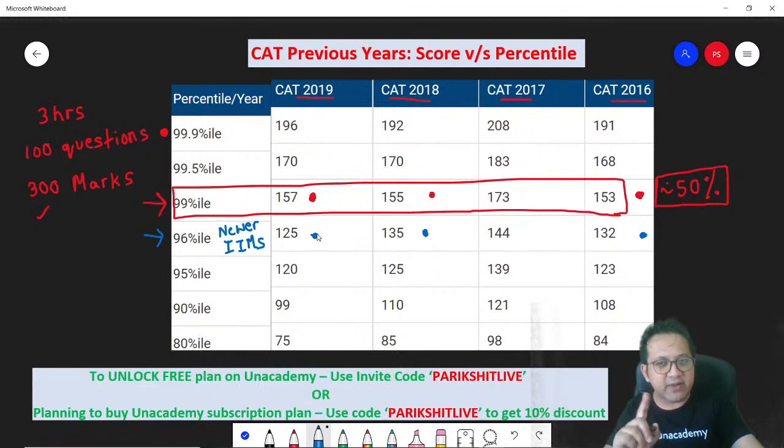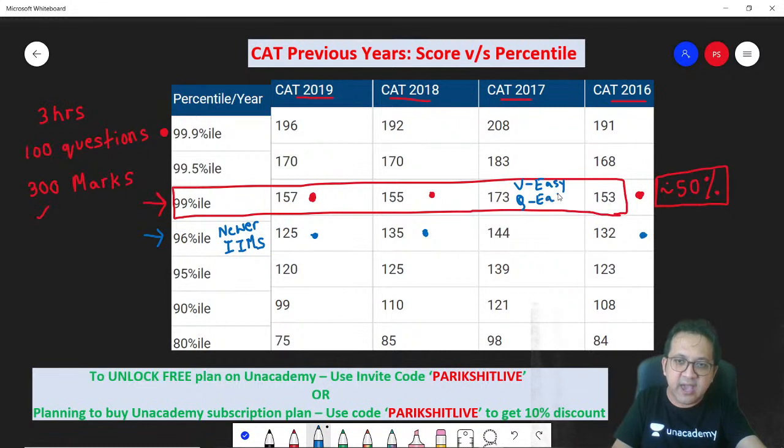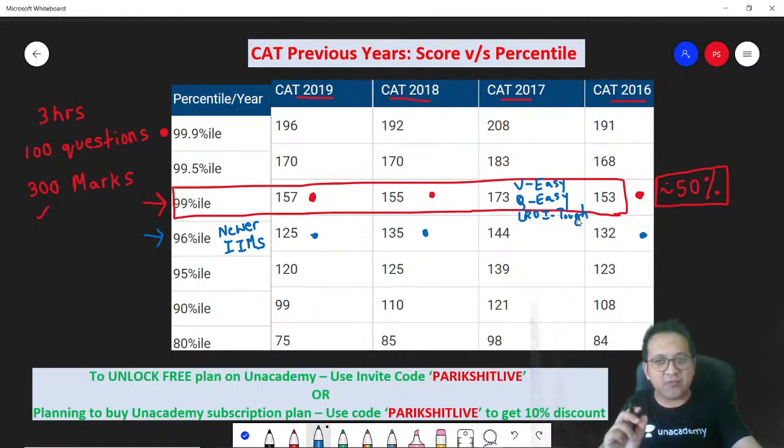CAT 2017, this year was a deviation where verbal was very easy. Quants was very easy. And then LRDI was tough. This was the only deviation here. Now, in the year of a pandemic, where already so many things are uncertain, I would not expect the cutoffs to be very high.